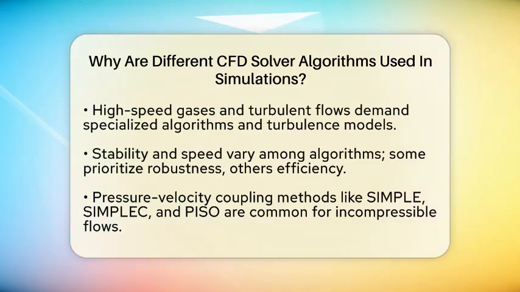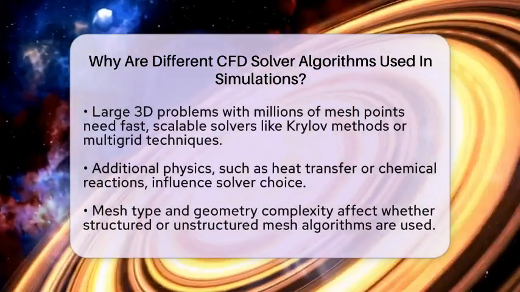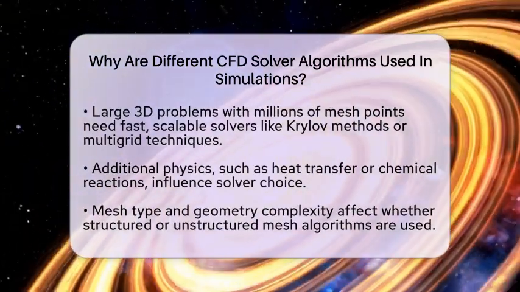Another key factor is how stable and fast the solver is. Some algorithms are very stable but take longer to reach a solution. Others are faster but might struggle with certain types of flows or mesh qualities. For example, pressure-velocity coupling algorithms like SIMPLEC and PISO are popular for incompressible flows, but each has its strengths and weaknesses in terms of speed and robustness.